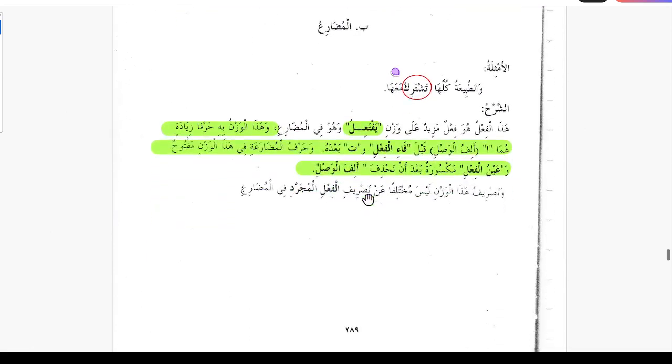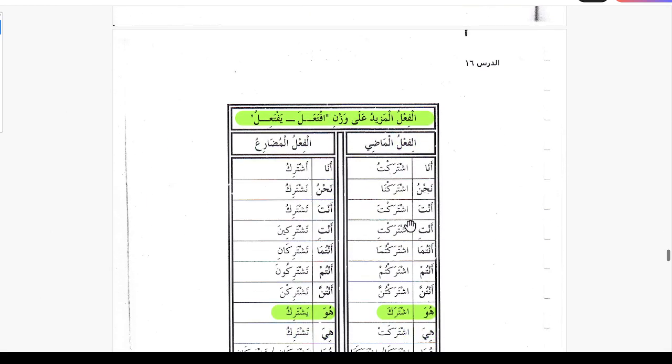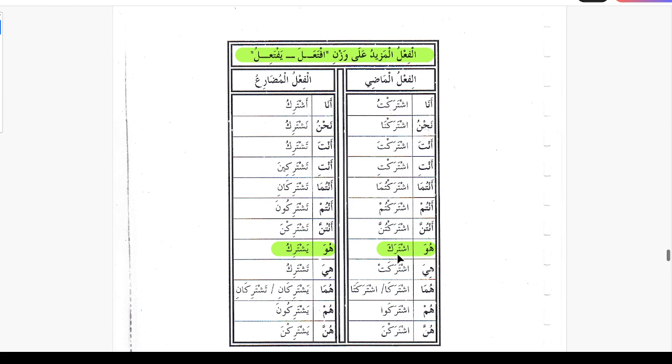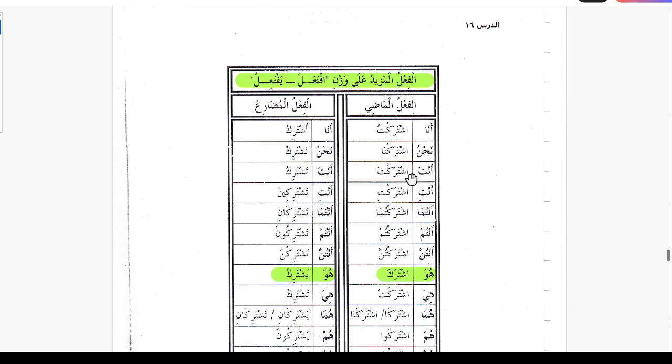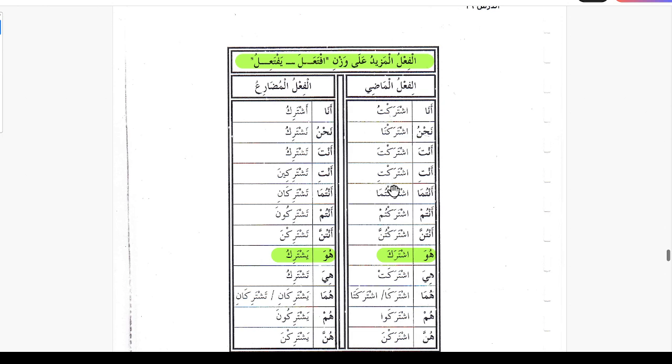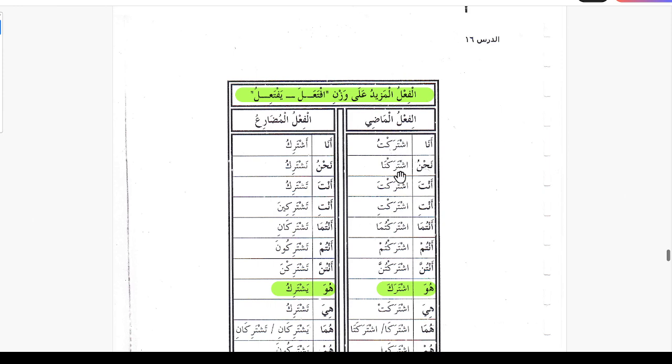Ifta'ala yaftailu. So we have a conjugation here of this verb, the same word, ishtaraka yashtariku. Starting from the third person masculine: huwa ishtaraka, huma ishtaraka, hum ishtaraku. Third person feminine: hiya ishtarakat, huma ishtarakata, hunna ishtarakna. Second person masculine: anta ishtarakta, antuma ishtaraktuma, antum ishtaraktum. Second person feminine: anti ishtarakti, antuma ishtaraktuma, antunna ishtaraktunna. First person: ana ishtaraktu, nahnu ishtarakna.